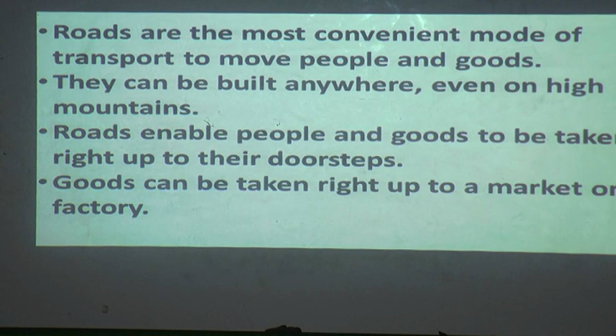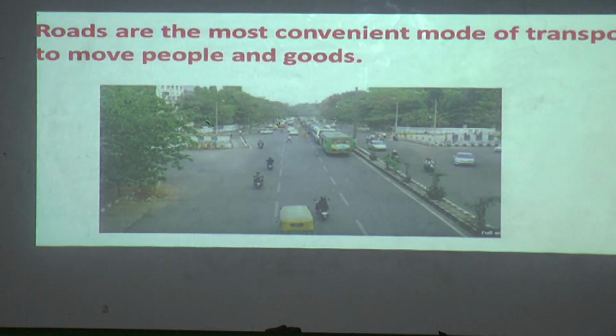So whatever goods are produced can be taken and dropped to a marketplace or factory. Raw materials and finished goods are all carried. Roads are the most convenient mode of transport to move people and goods.